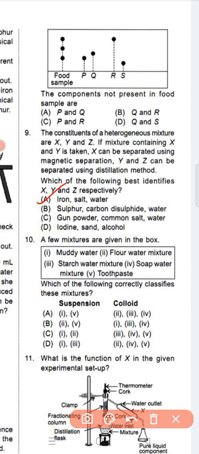Question number 10. A few mixtures are given in the box: muddy water, flour water mixture, starch water mixture, soap water mixture, toothpaste. So suspensions are muddy water and flour water mixture. 1 and 2 are suspensions. 3, 4, 5 are colloids. So option C is the correct answer. Question number 10, option number C is the correct answer.